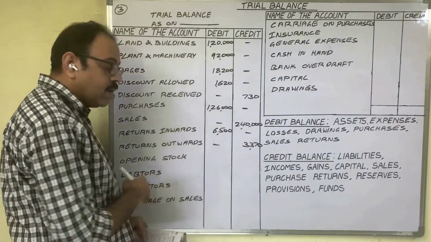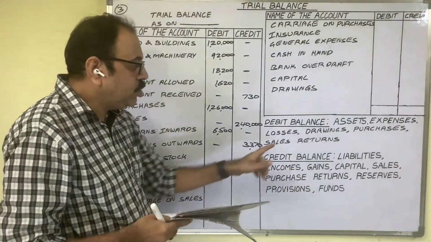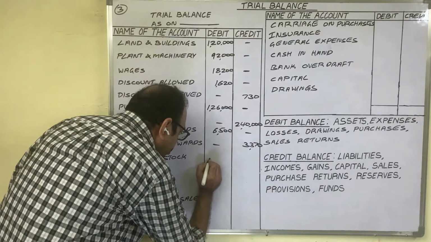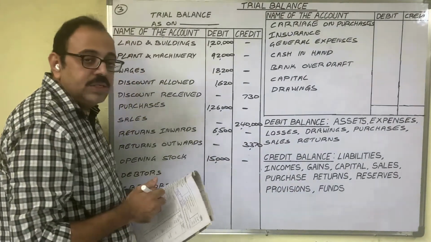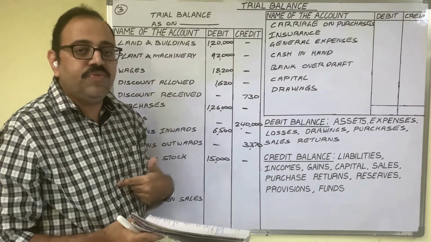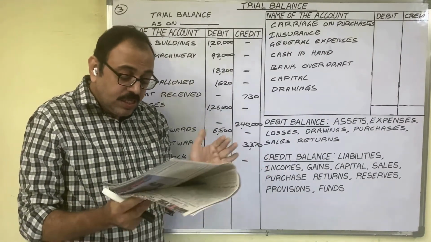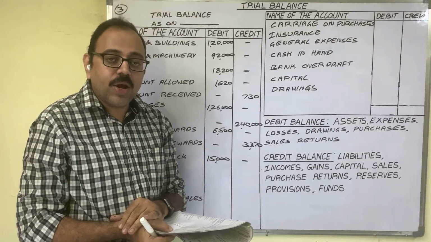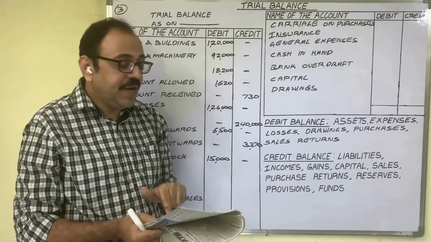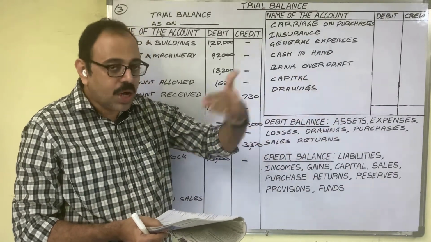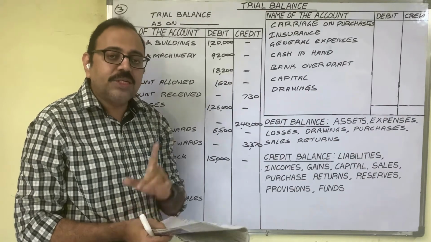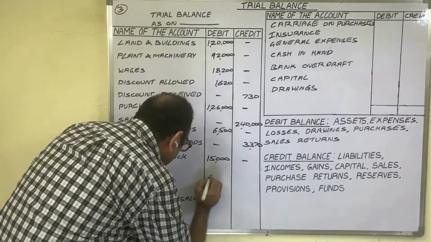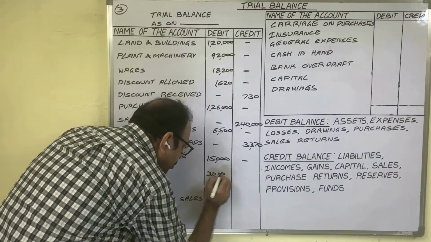Next, opening stock. Opening stock is an asset. Asset shows a debit balance. The amount is 15,000 rupees. The accountant also wrote that amount in the debit column only. Debtors. A debtor is a person who is liable to the firm. There are some debtors. All these debtors, the total balancing figure is 30,000 rupees. The debtor account is a personal account and it comes under asset because money should come from them. So it is an asset. Asset shows a debit balance. In the debit column we have to write the amount. The amount is 30,000. The accountant wrote that amount in the debit column only.